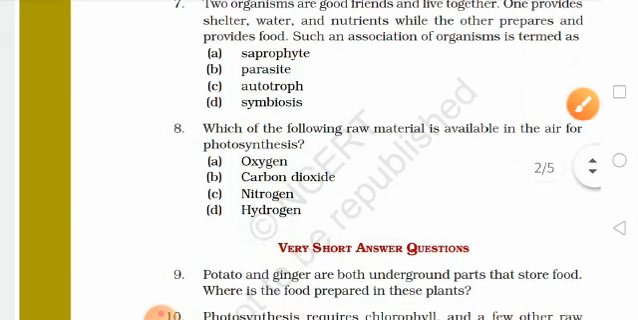Our next question is which of the following raw material is available in the air for photosynthesis? So we basically have to tell which of the following is necessary for photosynthesis. Oxygen is not necessary for photosynthesis. Oxygen is released during photosynthesis, so this is wrong. Carbon dioxide, yes, carbon dioxide is used. Nitrogen is not used in photosynthesis. Hydrogen is also not used in photosynthesis. So the answer is B, carbon dioxide.